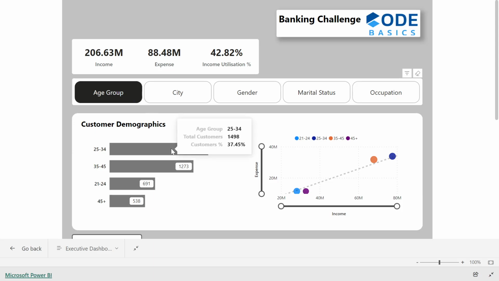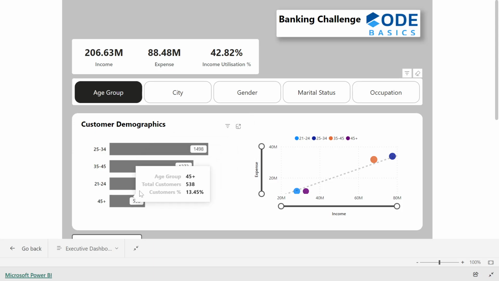And this bar chart tells us the customer count and their percentage. And this scatter plot tells us the customer distribution by income versus expense and their income utilization percentage.